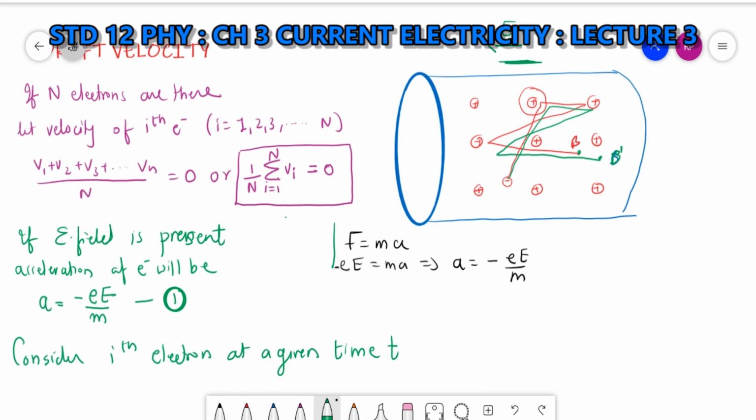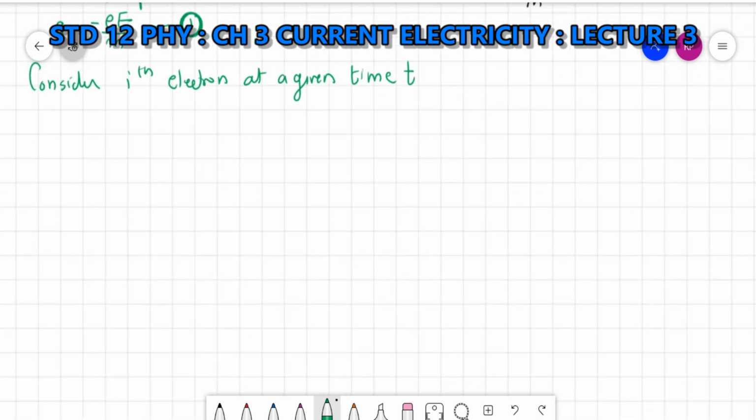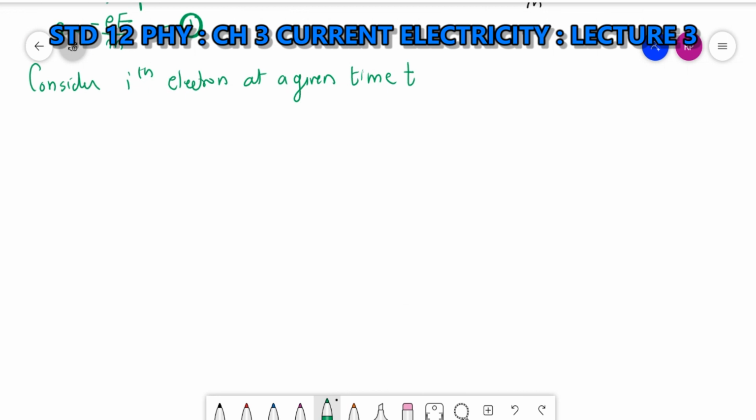If I am taking this as time t at position b, then some time before, it had a collision with this positive ion, right? So let that time be t dash, or ti. Let ti be equal to the time elapsed after its last collision. Ti is the time elapsed after its last collision.